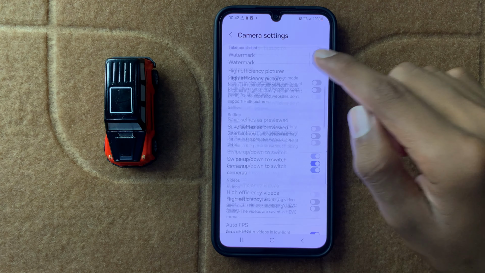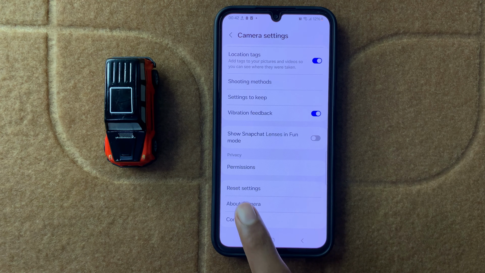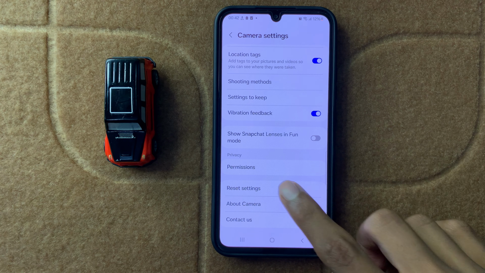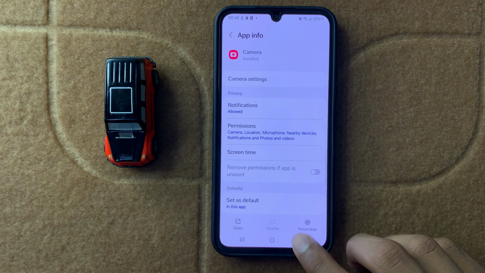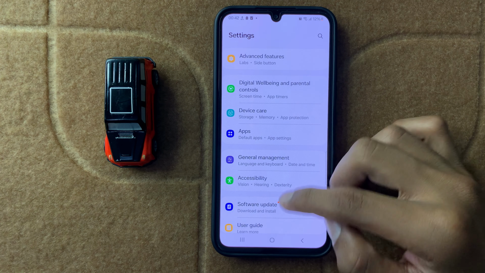In Camera settings, scroll down to the last and here you can see the option Reset settings. Now reset your camera settings. After resetting your camera settings, go back and check your software update.